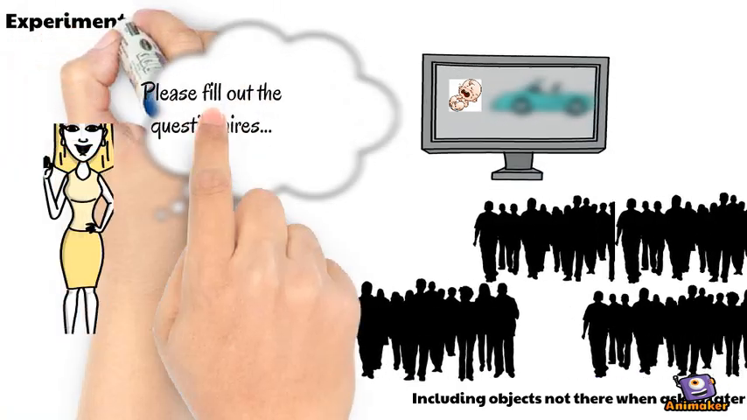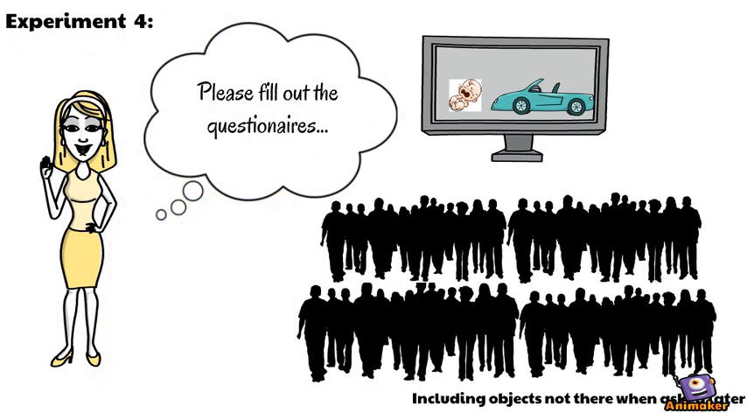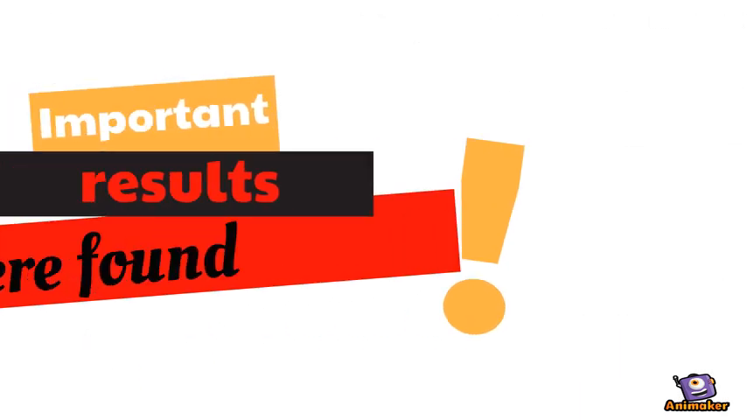The fourth experiment was like the rest. They watched a film and answered questions. They included objects this time that were not there and asked about them later in the week. The result was that the objects that weren't there were included in the answers.